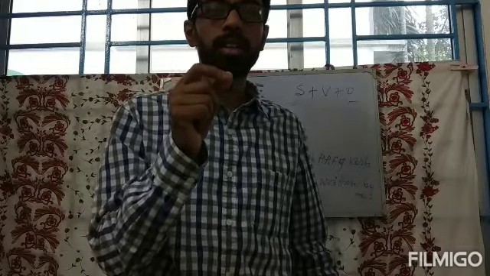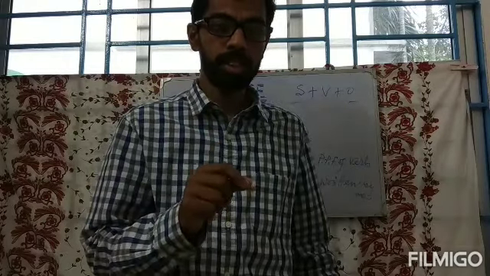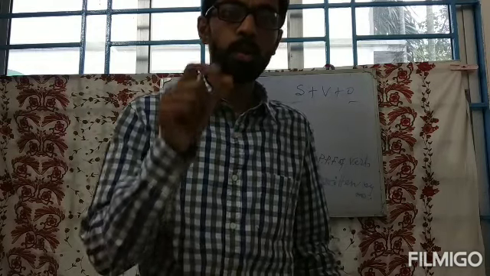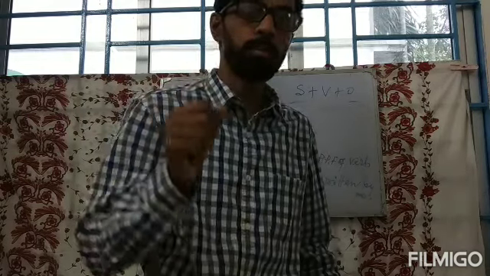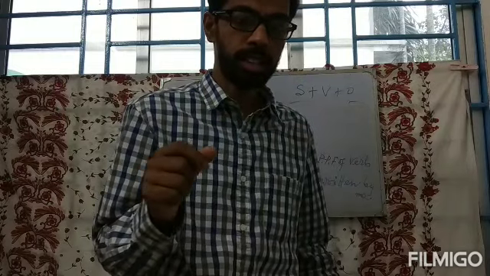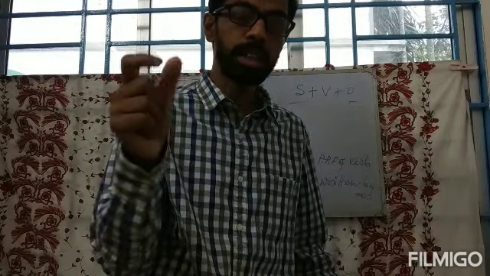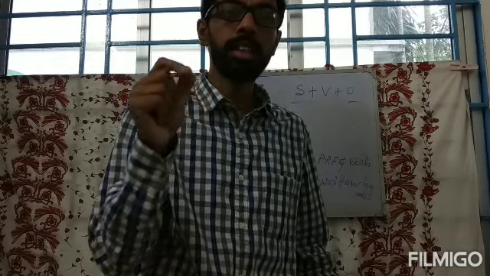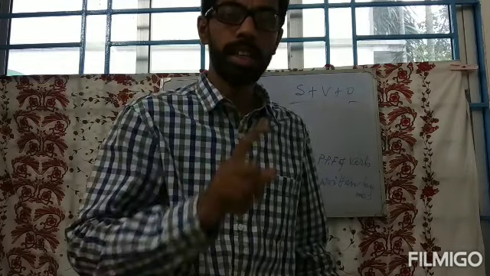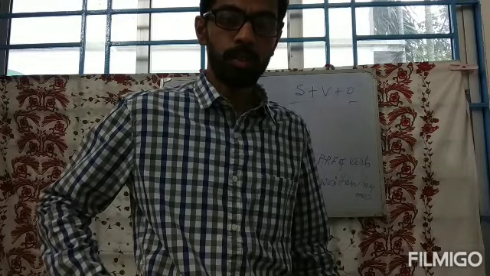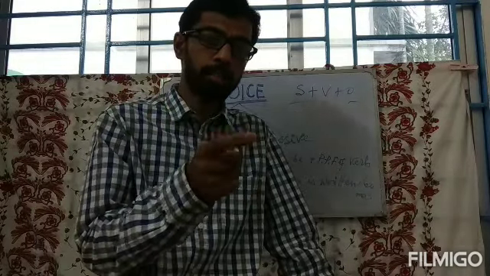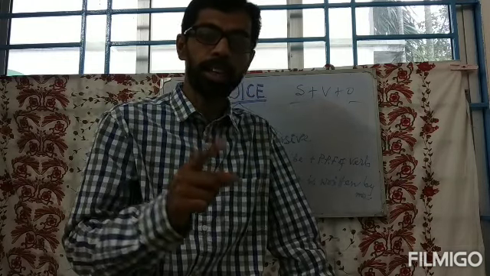And now if you want to find out another object, then you have to ask with whom. Whom did he write? Whom did he write many letters? So the answer comes: me. He wrote me many letters. So the answer that comes by asking the verb with whom is the indirect object.